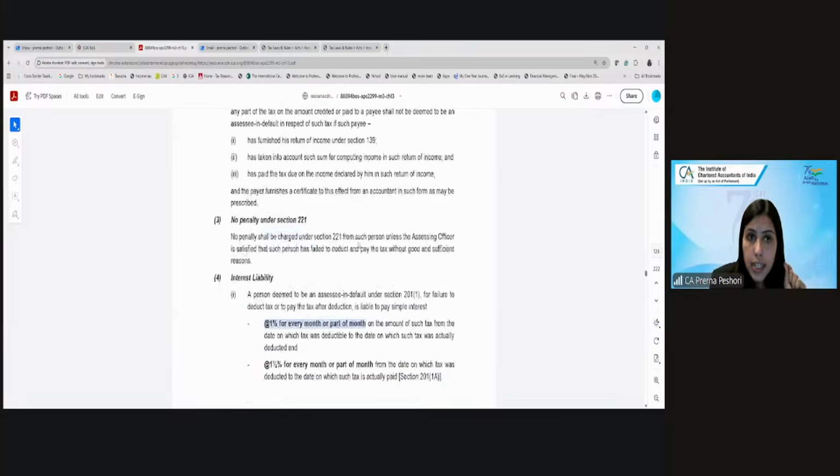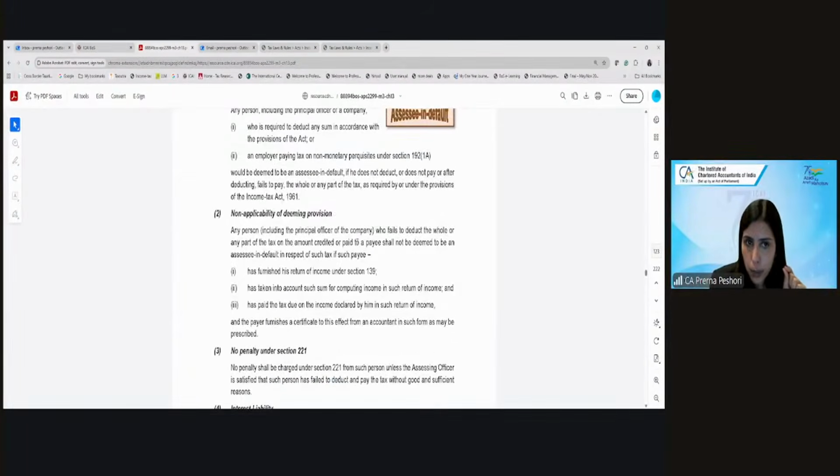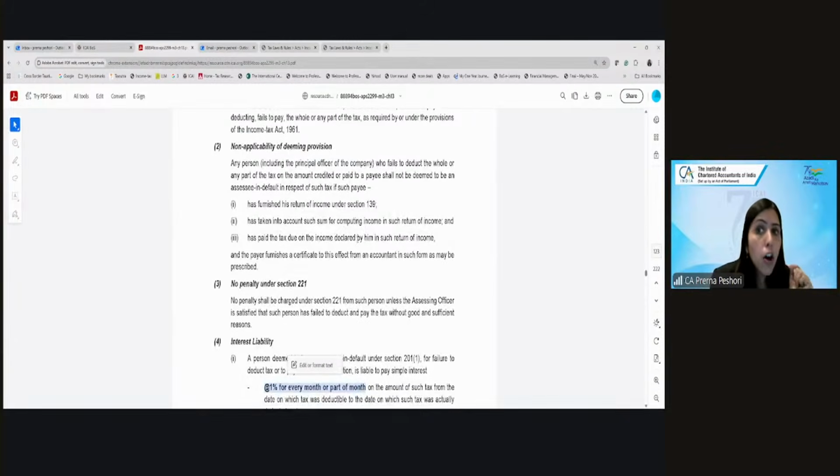So, and plus there will be a disallowance. However, a person will not be treated as an assessee in default if, what are the exceptions to this? When the payee himself pays the tax.